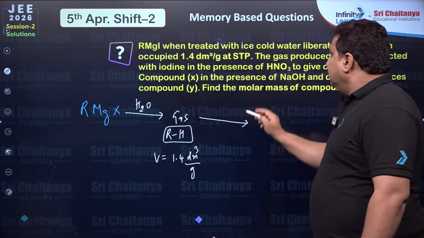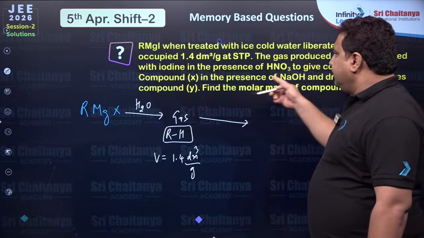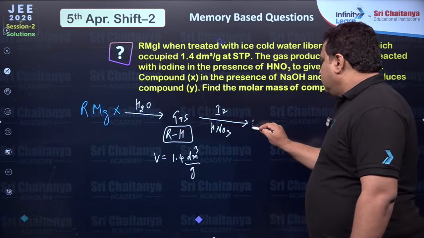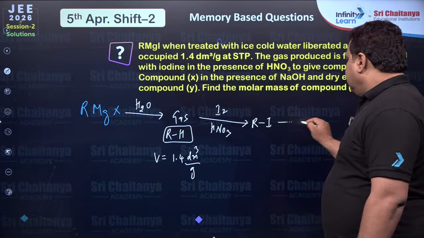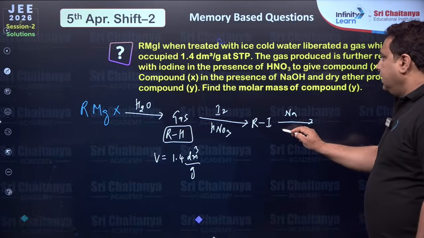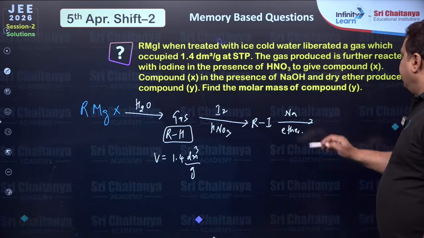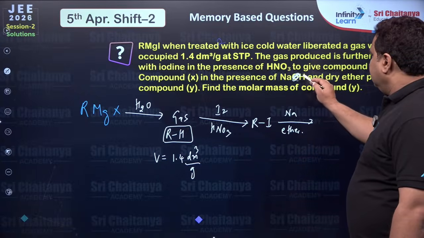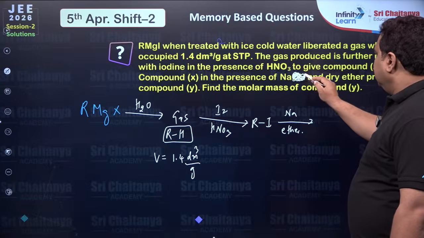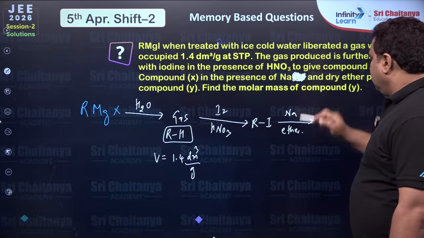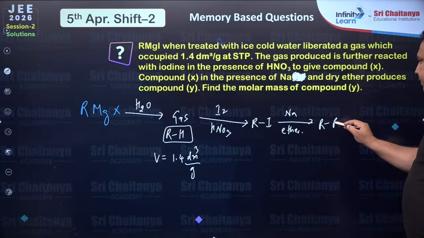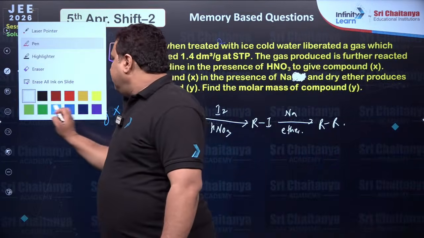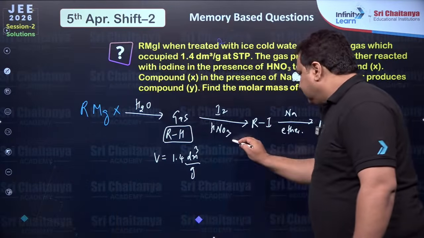This gas produced is further reacted with iodine in the presence of nitric acid, so you will get alkyl iodide. This is treated with sodium, this is not sodium hydroxide, it is sodium. It will give you alkane. So now we have to find all x and y and everything. Everybody can see how to solve this.